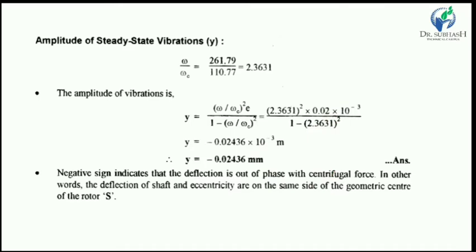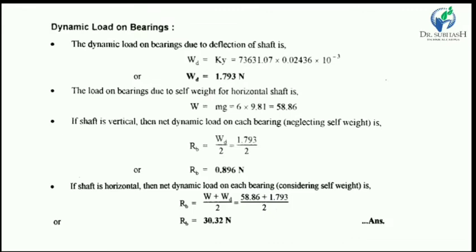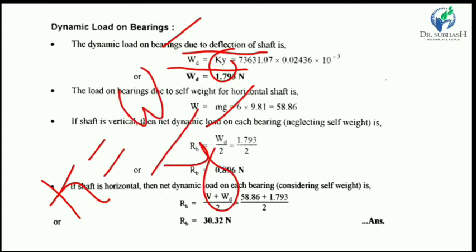Okay, now the second thing we have to find out is the load applied onto the shaft. Two loads are applied onto the bearing. The first is the static load and the second is the dynamic load. Static load is the self weight of the shaft, and dynamic load is due to the dynamic action. The dynamic load is defined by the deflection of the shaft. K is equal to load upon deflection, so load is defined by Ky.